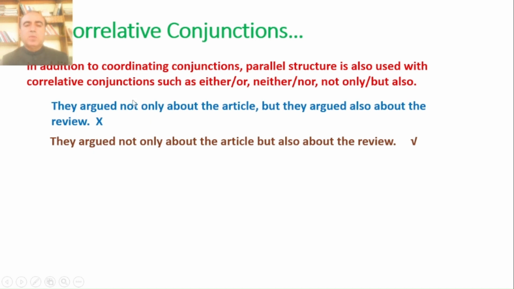And not only is qualifying here about the article, and in this case about the review, so we only make a pair of article and the review. So they argued not only about the article but also about the review. In this way we address our error.